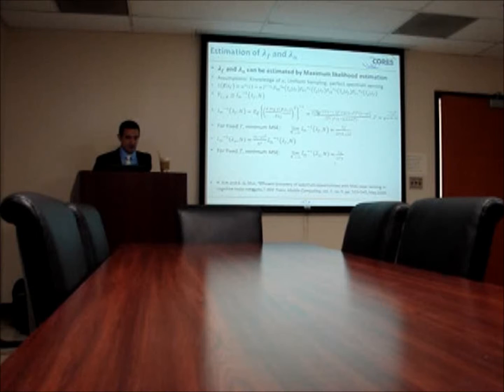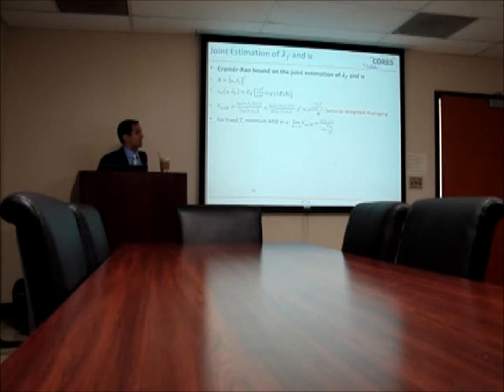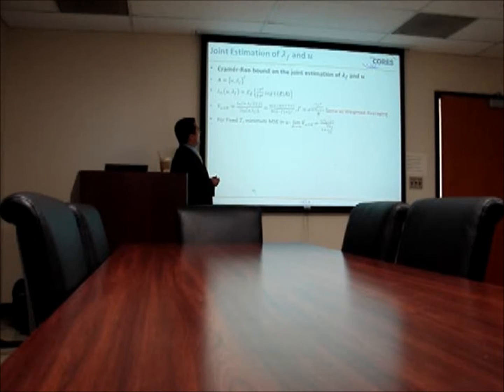For that, we derived the Cramer-Rao bound for the joint estimation of lambda f and u. Note that lambda f, u, and lambda n are dependent, so estimating any two would enable you to estimate the third parameter. We derived the same expressions for lambda f, lambda n, and for u and lambda n, but they are in the appendix of the publication.